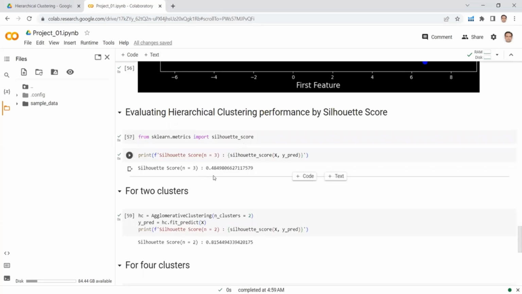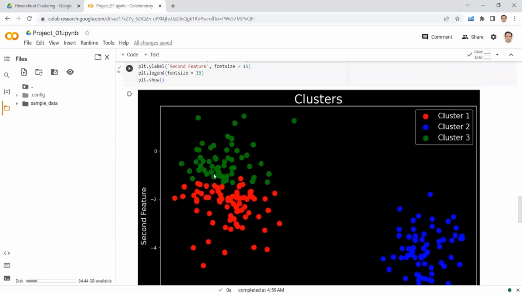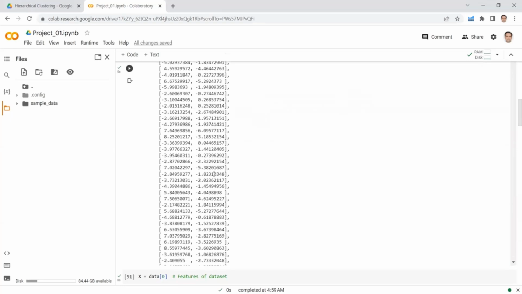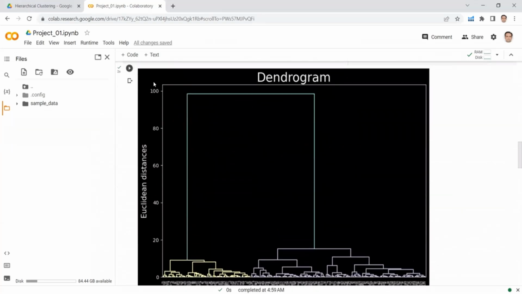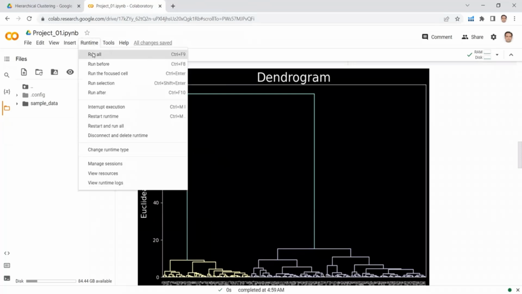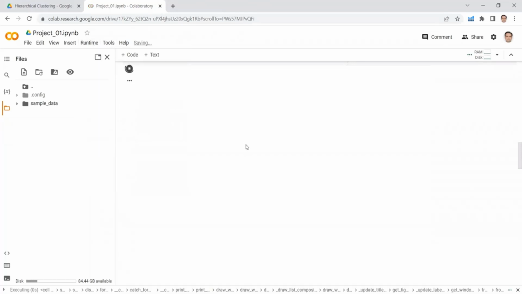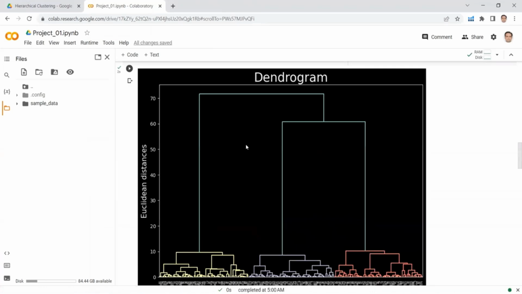The Silhouette score should be close to 1, or the highest value of a Silhouette score should be selected. So in this way, if we go back and run this whole program again from here, Runtime, Run all, we can see that we might get a different dendrogram here. So you can see here the dendrogram is now different.